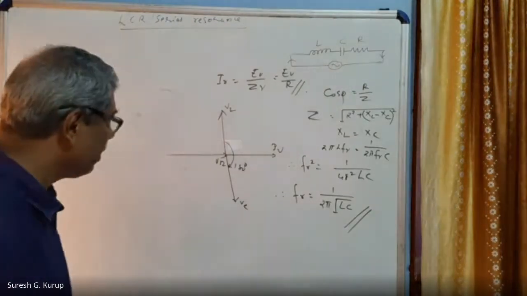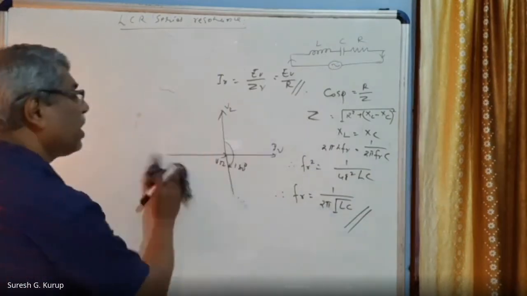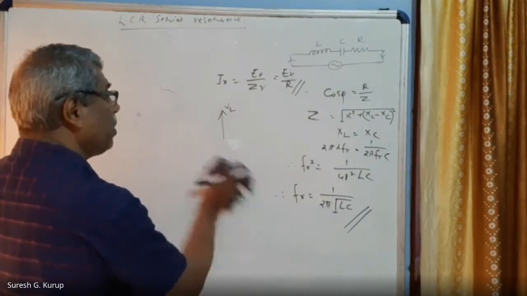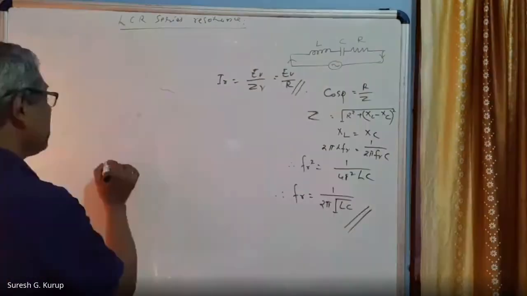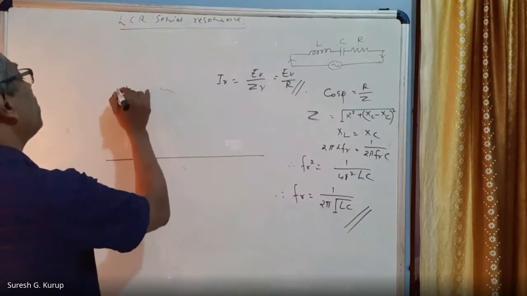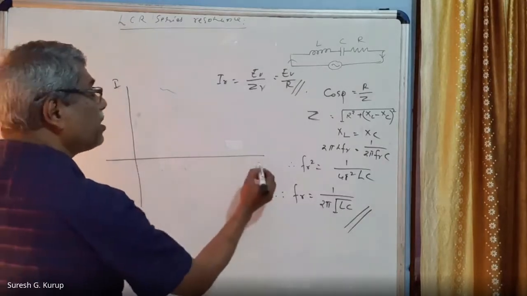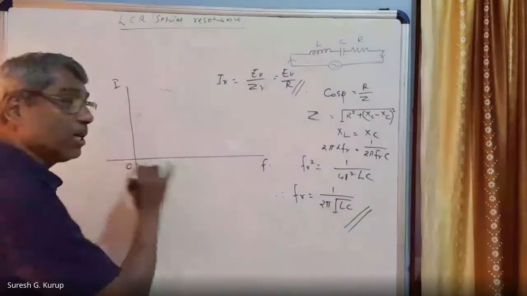Now, if you make a curve, what is called the resonance curve, this is the resonance curve I am going to draw here. This is called electrical resonance, right? Suppose this is the current, and this is the frequency. Frequency is increasing from zero.